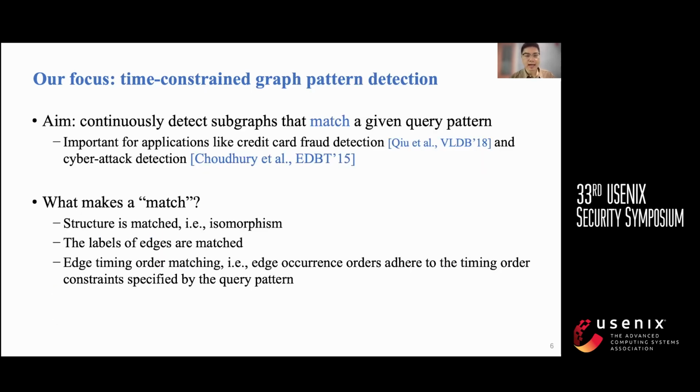Our focus is on time-constrained graph pattern detection. The task aims to continuously detect subgraphs over the streaming graphs that match a given query pattern. Here, the match includes three parts. Firstly, the graph structure is matched. Secondly, the labels of edges are matched. Thirdly, edge occurrence orders adhere to the timing order constraints specified by the query pattern.